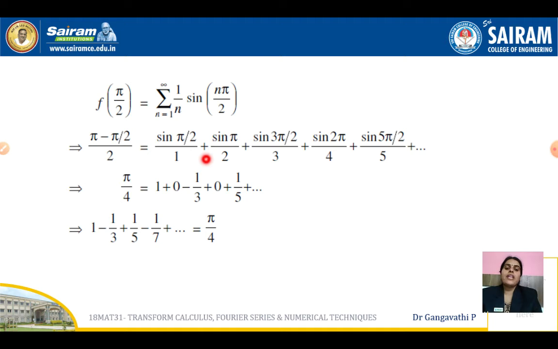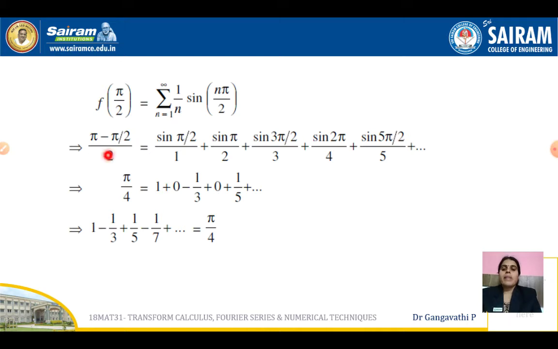So now let us substitute n is equal to 2. When we substitute n is equal to 2, 1 by 2 sine 2 pi by 2, and the 2 and 2 get cancelled, so sine pi. Plus sine 3 pi by 2 by 3 when n is equal to 3. Sine 4 pi by 2 by 4 when n is equal to 4. And so on, we are going to write for different values of n. And it is an infinite series because n goes from 1 to infinity. And now let us simplify.